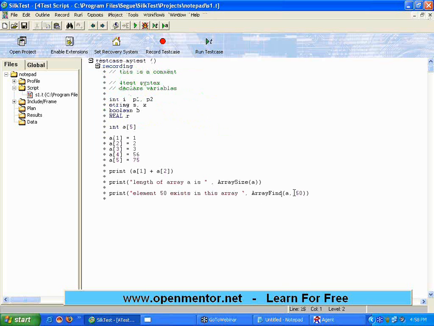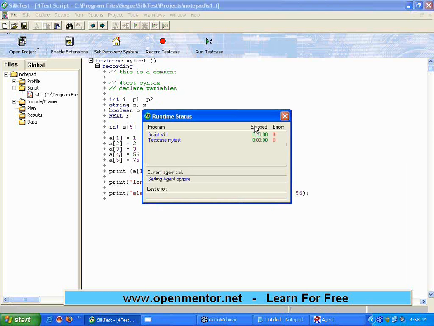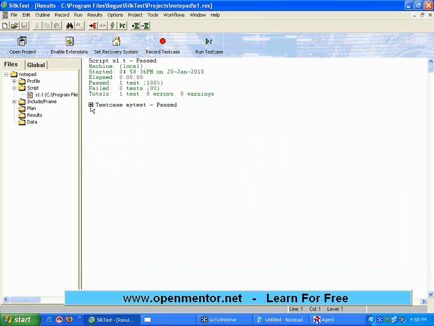Now let me find out the element 56. Array find 56. Let us see what value it returns. If it returns 5, it will be really great. Let us run this once again. See, it's returning 4, right? The fourth element, A of 4, is that value. It is showing that, right?